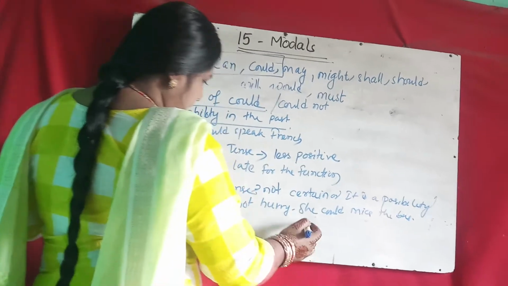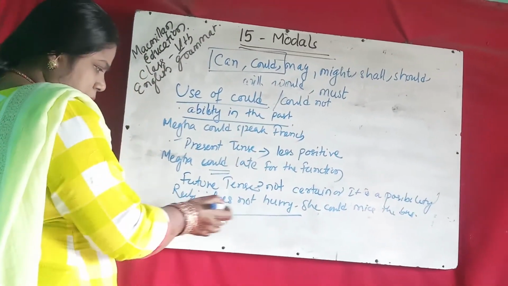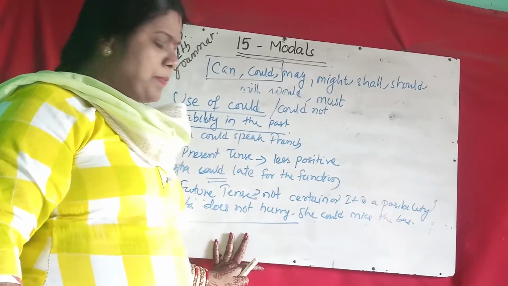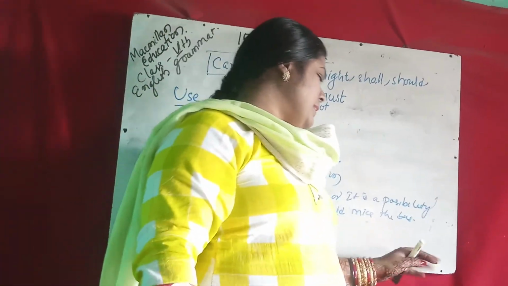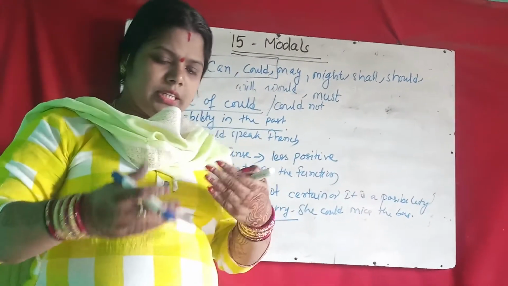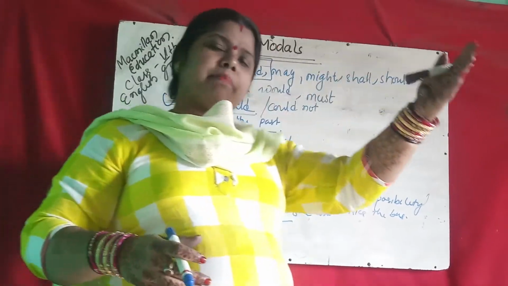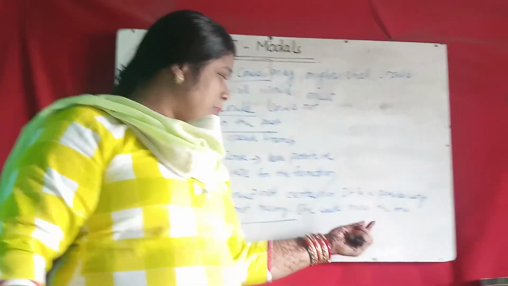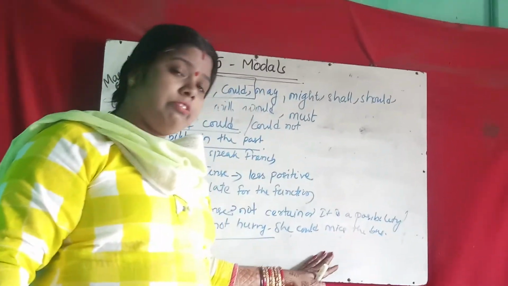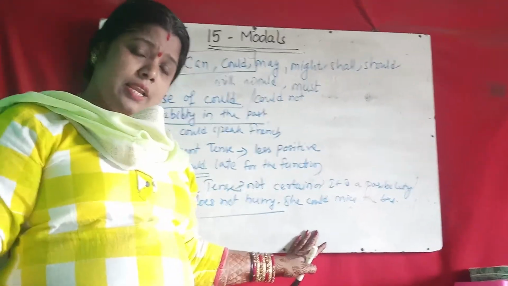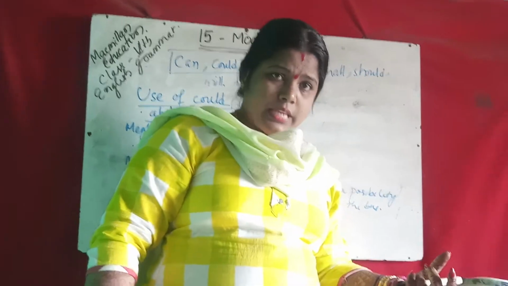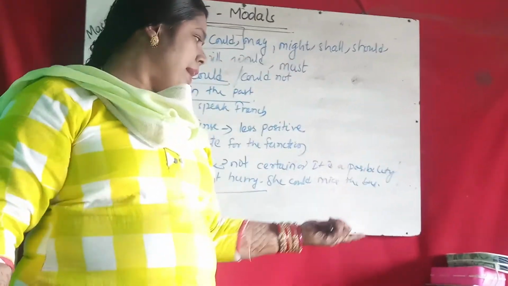What does the sentence mean? Ruby does not hurry. Now she is not hurrying. Okay. She could miss the bus. That is, if she does not hurry now, she may miss the bus. She may not miss the bus. But she could miss the bus. This meaning is not certain. We do not confirm that she will miss the bus. If she does not hurry, she will not reach the bus stop in time, then she may miss the bus.